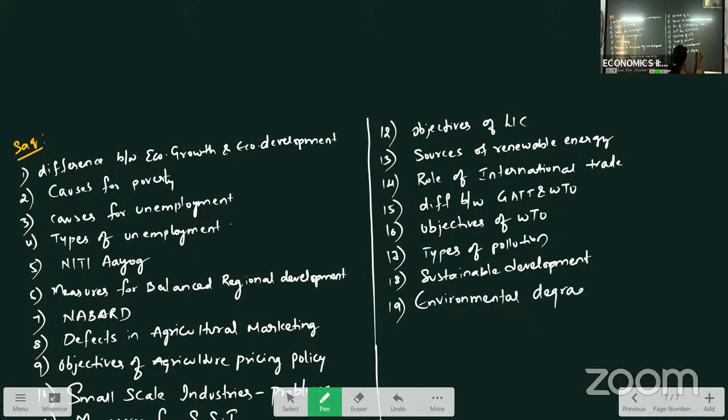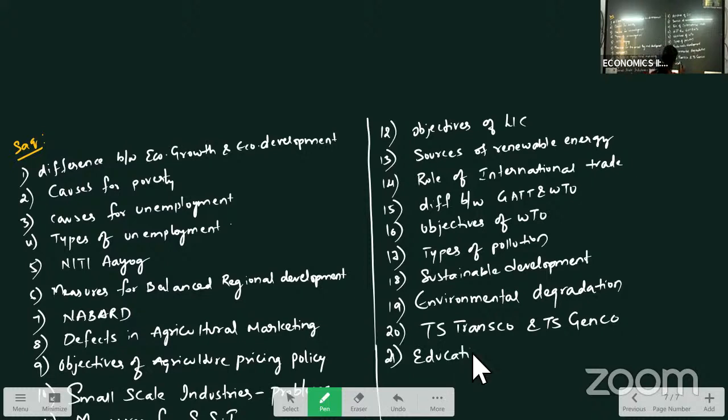The last chapters are very, very important for SAQs. The first 5 chapters are important for your LAQs. Now, the next question will be TS Transco and TS Genco. Educational profile in Telangana state.